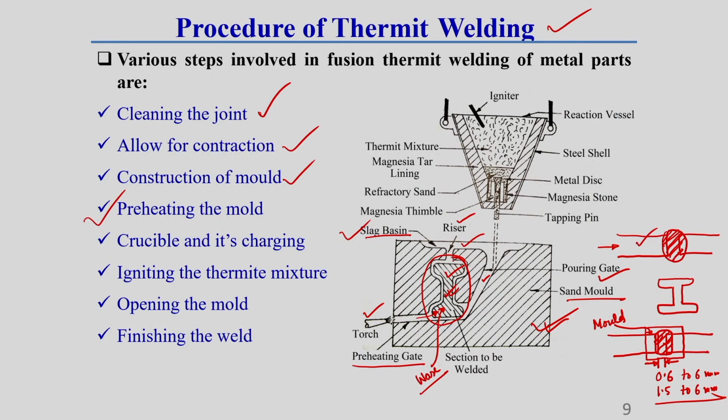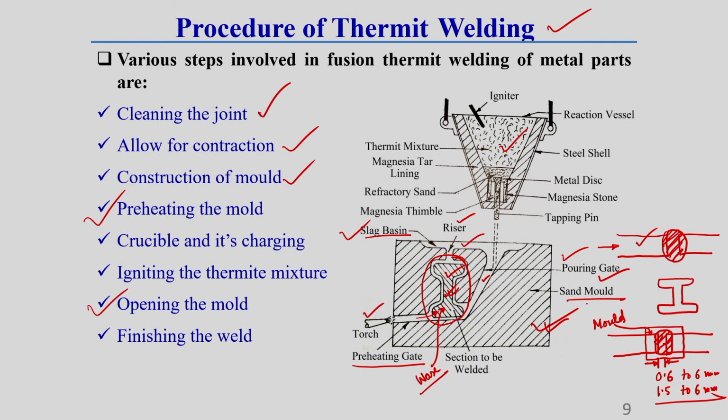Once we heat this joining section of the two parts of the material to this temperature, we pour the thermit reaction molten material through this pouring gate, and the material is deposited inside the section. After that we have to open the mold.